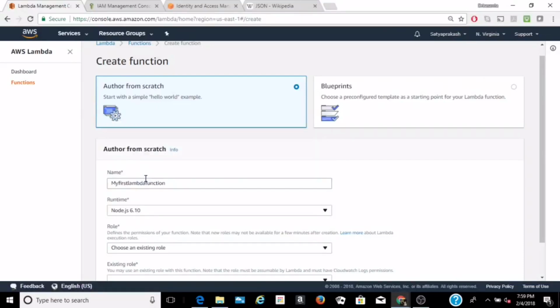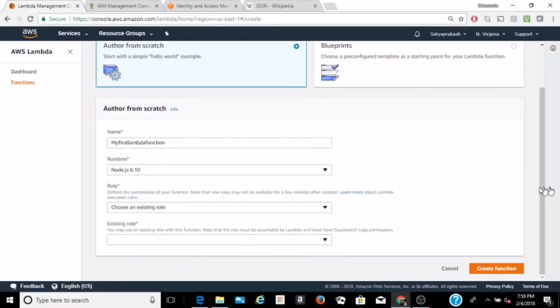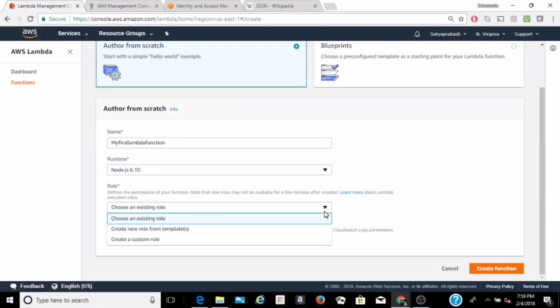Once we select the runtime, we have to select a role. The role we can create from a template, we can create a custom role, or we can choose an existing role. This defines the permissions we want to give to our function. Here we can check what roles are available as a template.